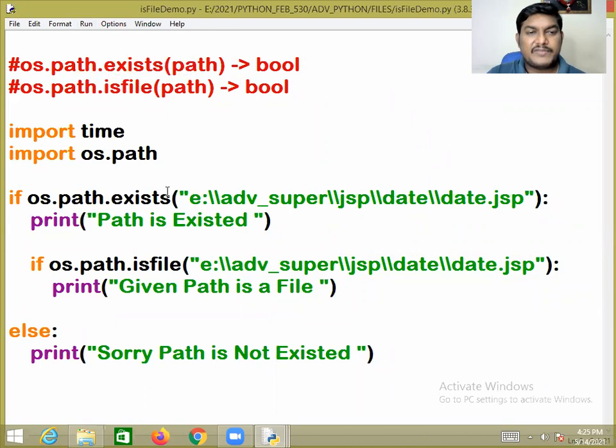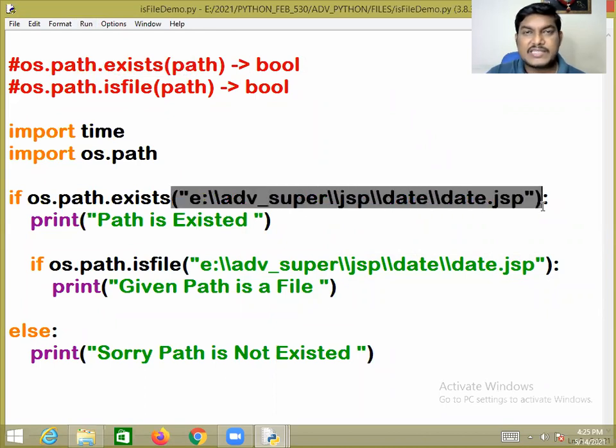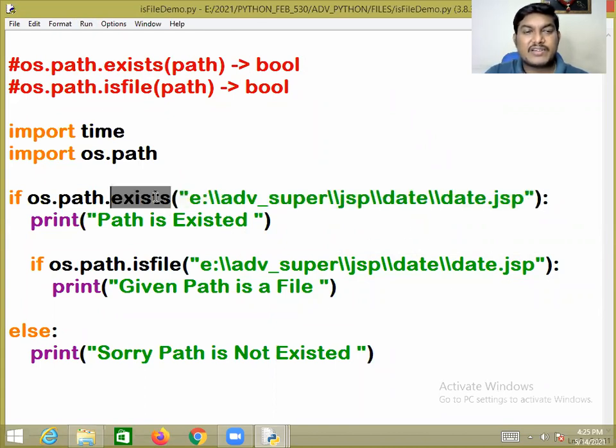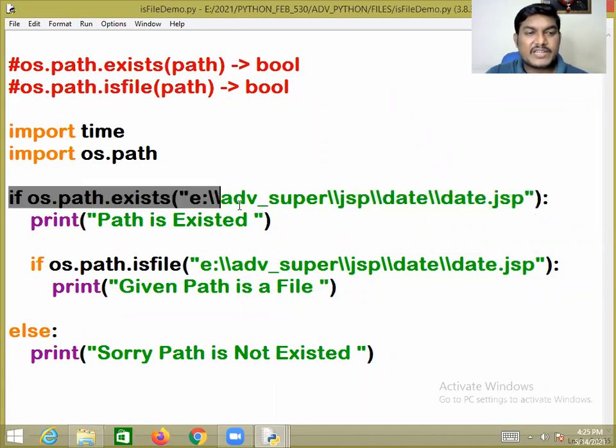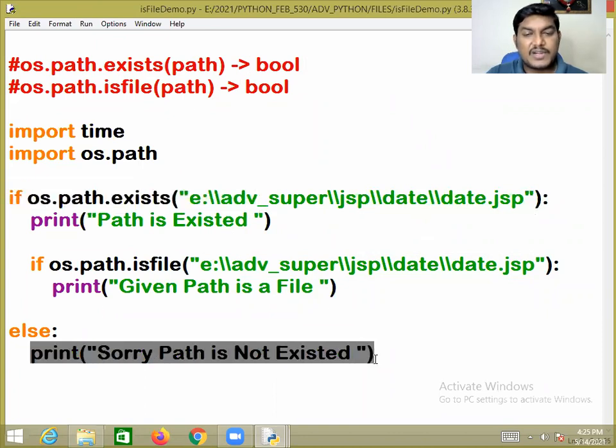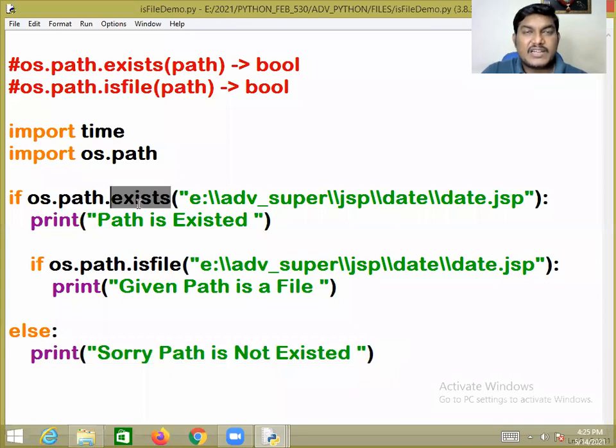First of all, the PVM will ensure the existence of the specified path. If the specified path exists, it will return true. The exists function returns true if the specified path exists. Otherwise, it will return false. When the first condition is false, control directly jumps to else. By chance, if the first condition evaluates to true, then control enters inside the if block.